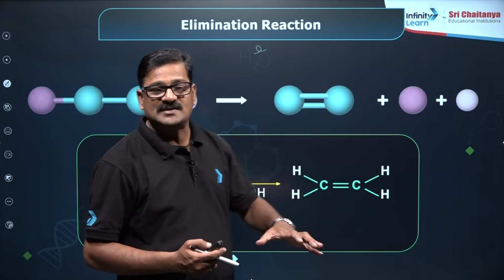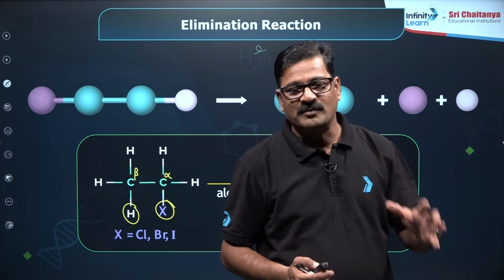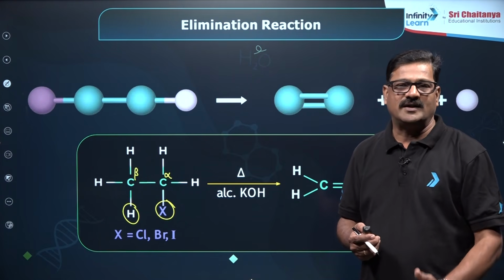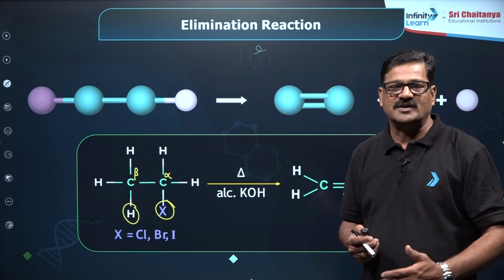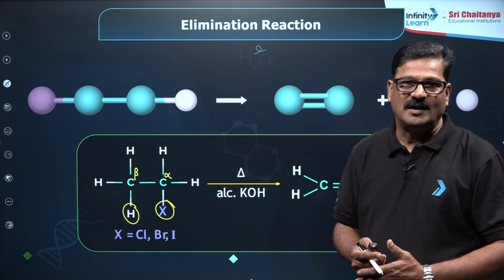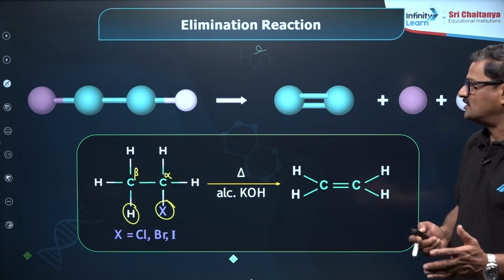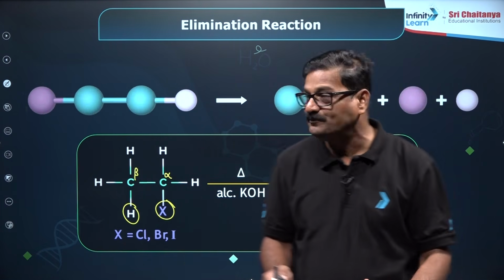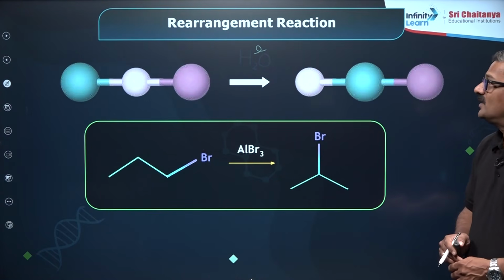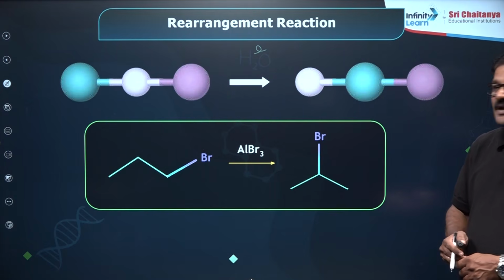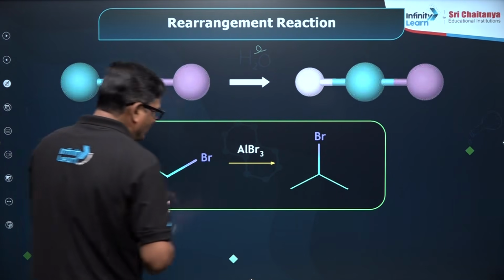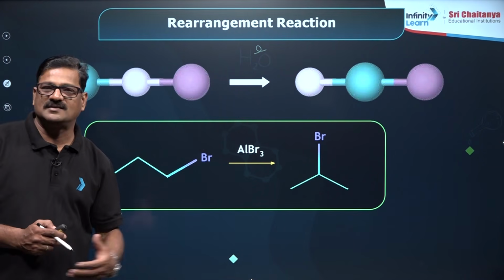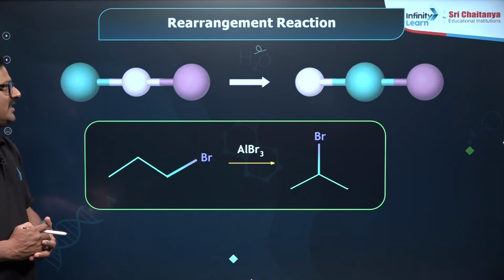We have various types of elimination reactions. Unimolecular elimination reaction E1 and bimolecular elimination reaction E2, and elimination with conjugate base, E1CB you can say, and neighboring group participation also comes under this. In the NEET examination, just E1 and E2 are very important. And you can have rearrangement reactions. So a rearrangement reaction, where an atom is changed from one place to another place to give rise to another group, is called a rearrangement reaction.